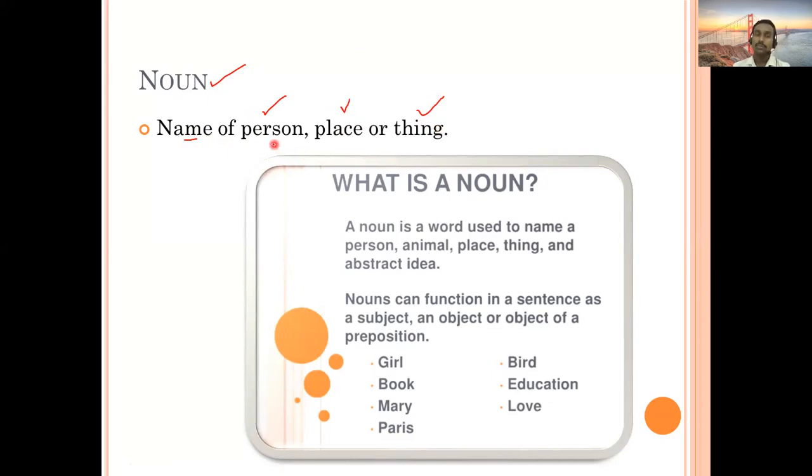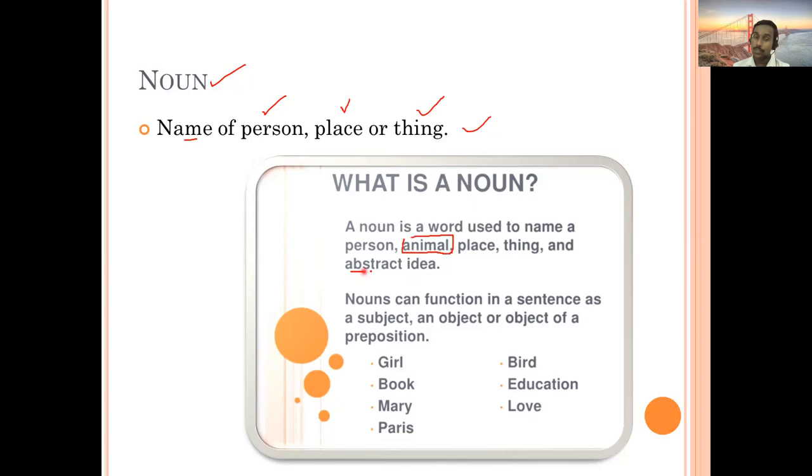Person, all people that you know. Place, all places. And in things, like pen, pencil, eraser, table, chair, window, and whatnot, mobile. So everything will come under things or objects. So noun is a word used to name a person, animal, place, thing, and abstract idea. So here you can get another word, that is animal also. All the names of animals are also nouns.